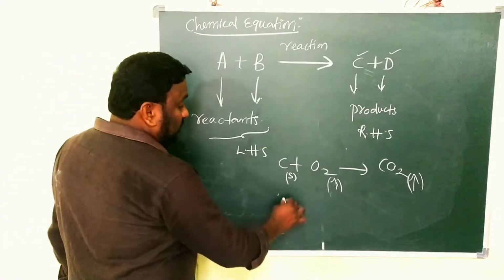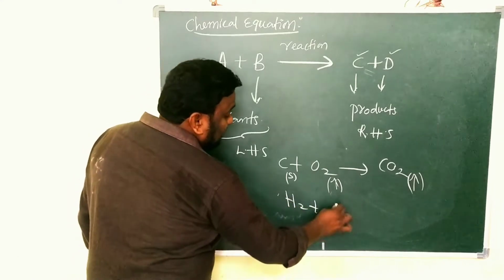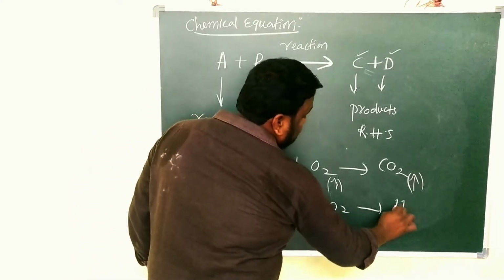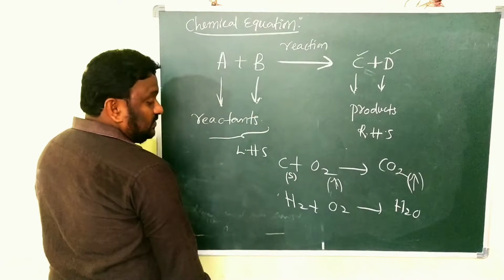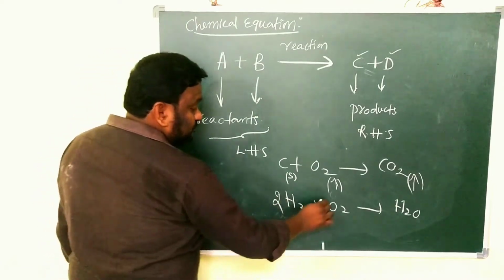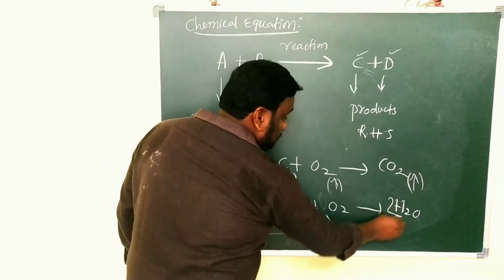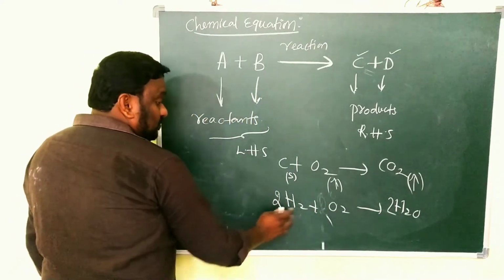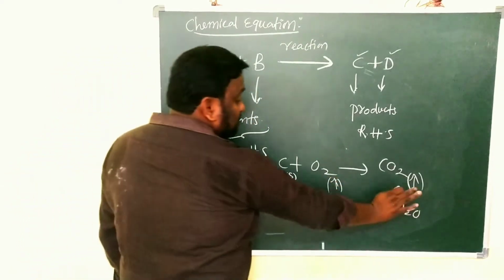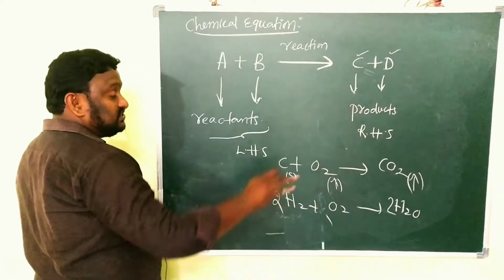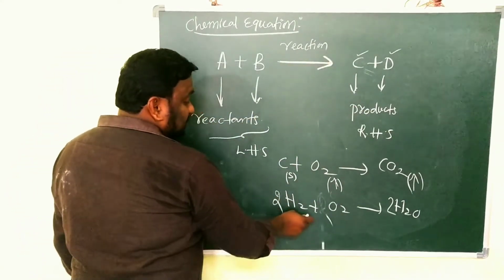And next, children, I will give one more example: H2 plus O2 gives rise to H2O. Clear? Balancing of the equation we will discuss later. Simply, what do you understand here?